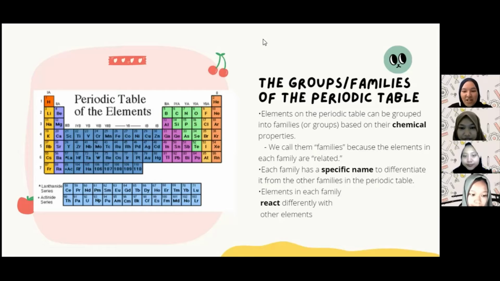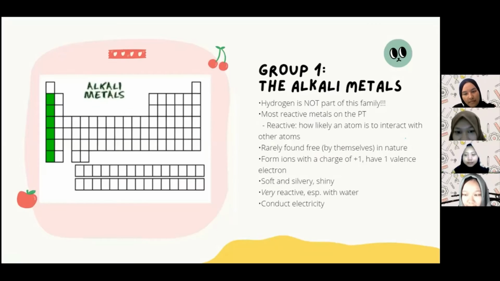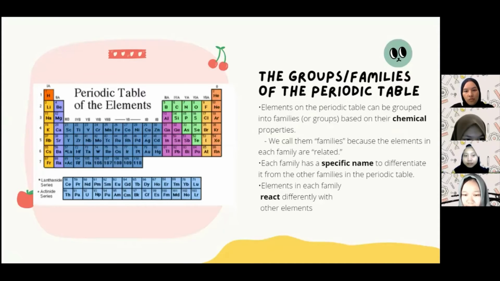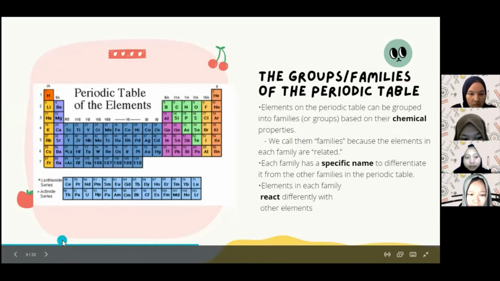Elements in each family react differently with other elements. And I would like to add that groups are counted from the top to the bottom, for example 1A, 2A, and 3B. For more detail, we're going to get to the next section.